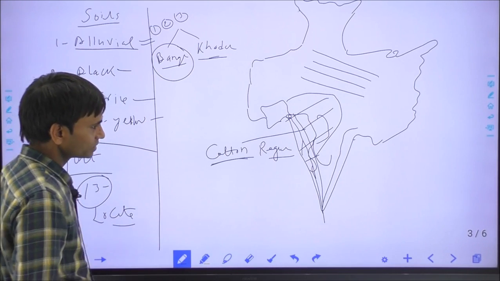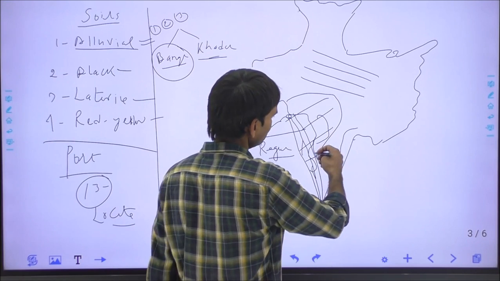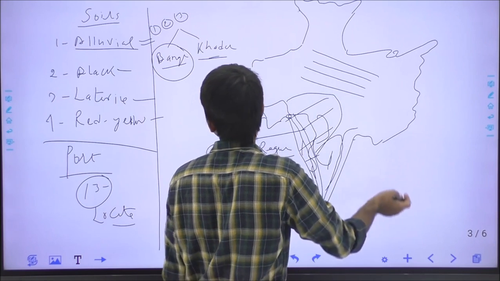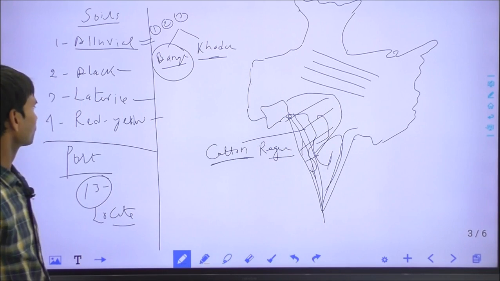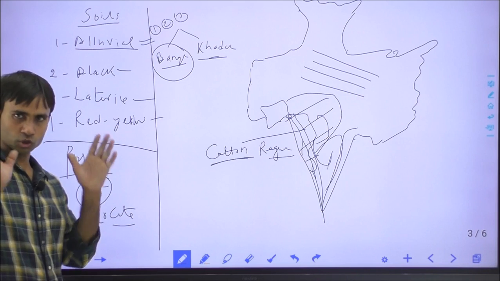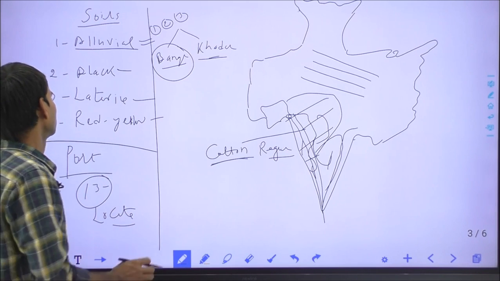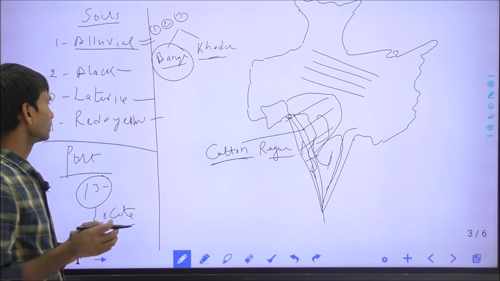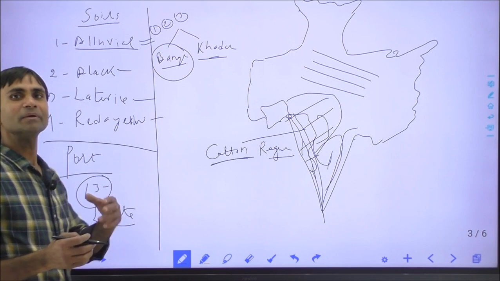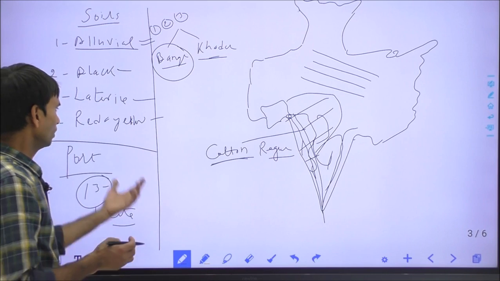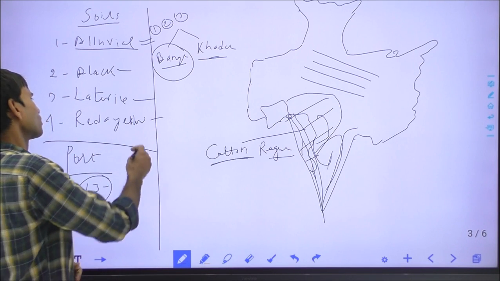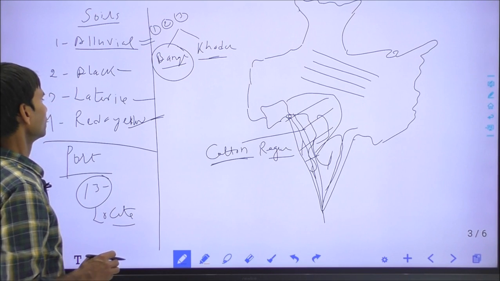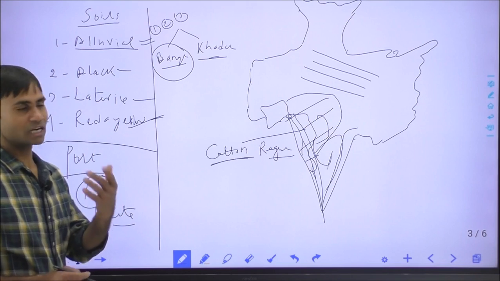Red and yellow soils are found in the remaining part of South India except the black soils, and in other parts of the country. Red and yellow soils are formed by the breaking of rocks, and the red color is due to iron oxide, and when the soil becomes hydrated due to the water level it turns yellow. These soils are also poor and not useful for cultivation because the water holding capacity and nutrition levels are very low.